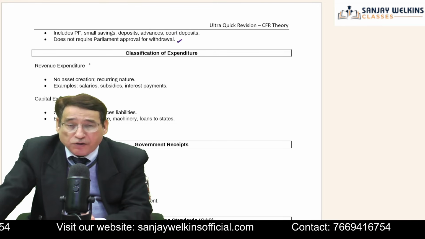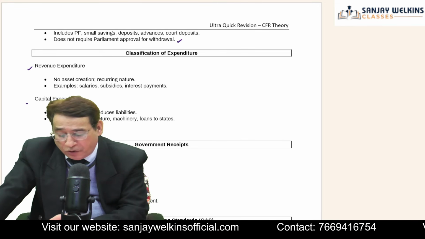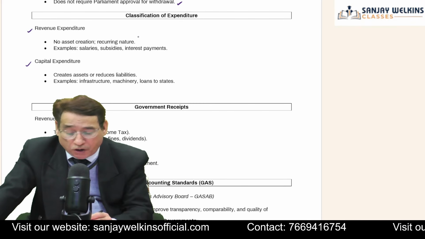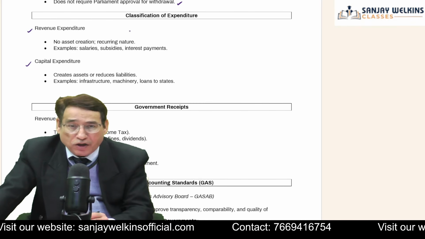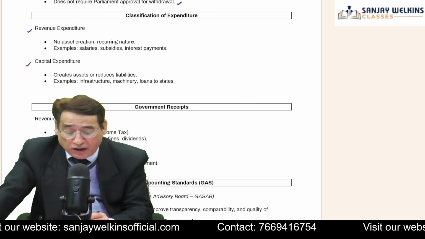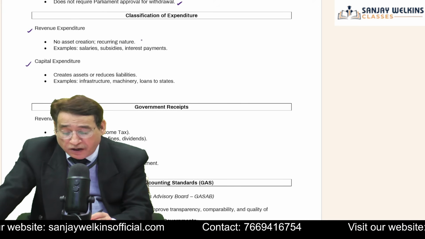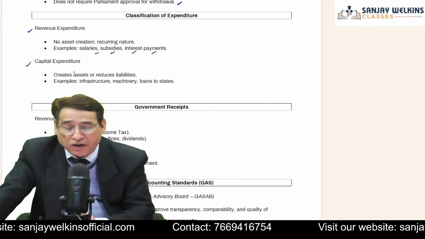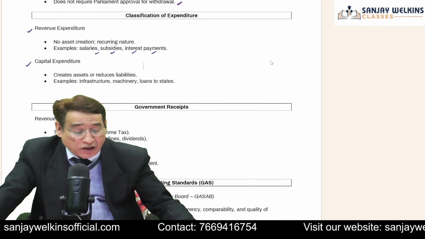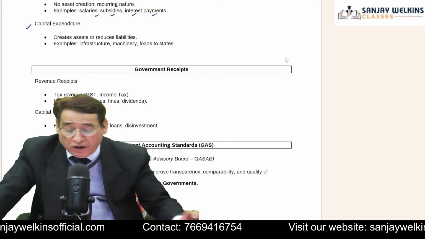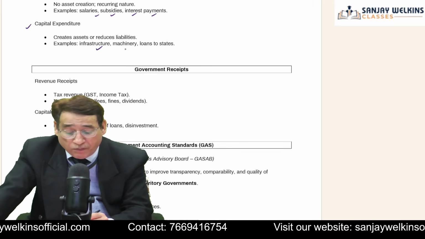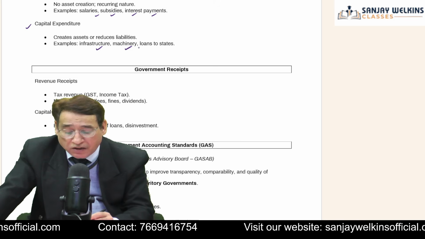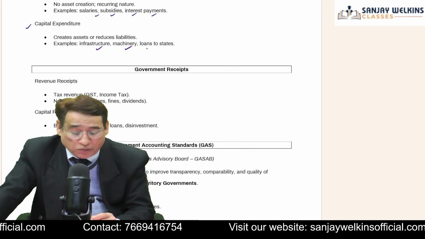Then classification of expenditure. As you know, there are basically two types of expenditure, revenue expenditure and capital expenditure. I need not talk much about that. In case of revenue expenditure, we are not going to create any asset, and these are of recurring nature. For example, when government pays salaries, subsidies, interest payment, etc. While capital expenditure, definitely it is going to create the infrastructure. For example, when we build the roads or the dams, all these are examples of capital expenditure.